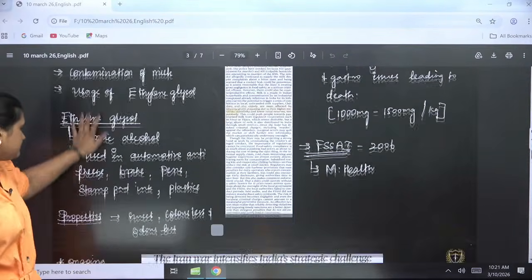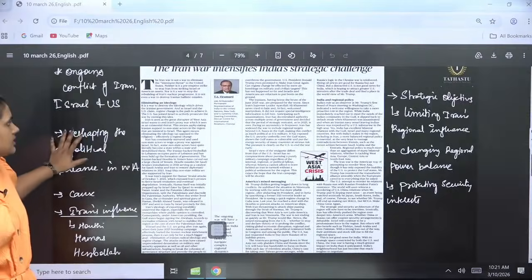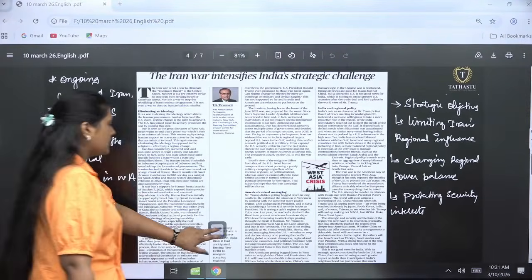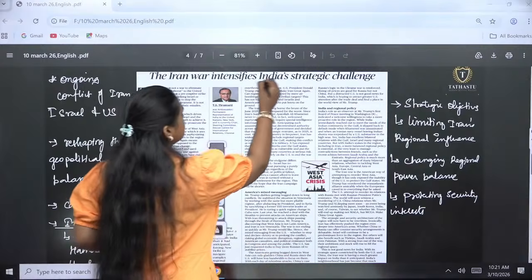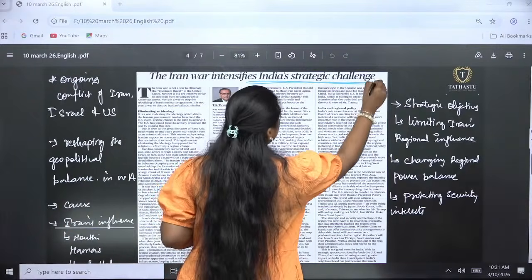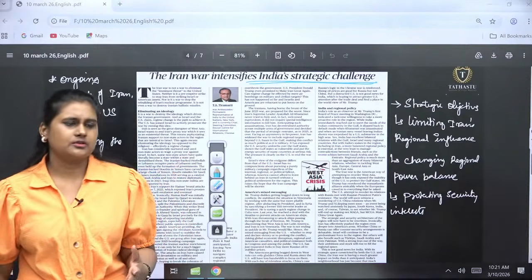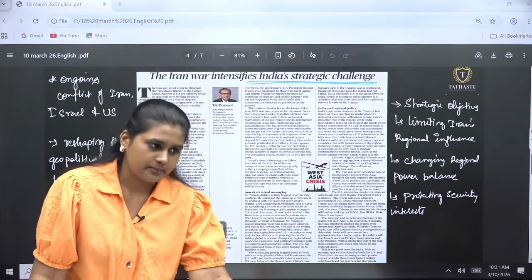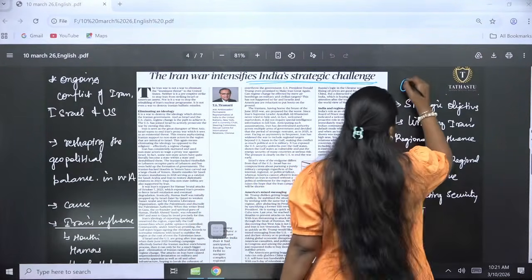Okay. Moving on to the next one, the Iran war intensifies India's strategic challenge. So give me your inferences. What is the major strategic challenge that we will have because of the Iran war? Anything like oil impact, take it.